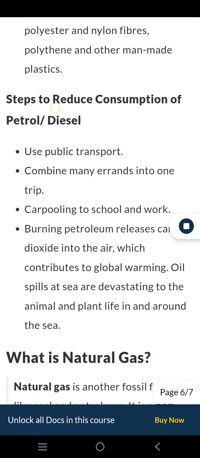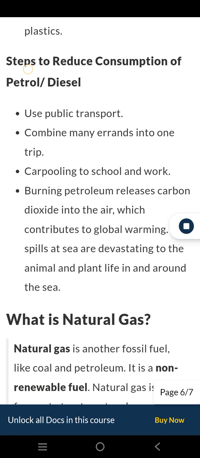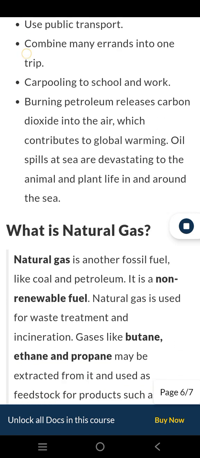Steps to reduce consumption of petrol and diesel. Use public transport. Combine many errands into one trip. Carpooling to school and work. Burning petroleum releases carbon dioxide into the air, which contributes to global warming. Oil spills at sea are devastating to the animal and plant life in and around the sea.